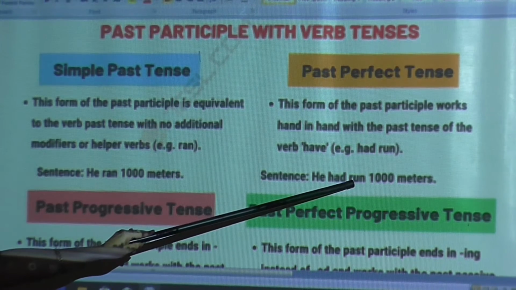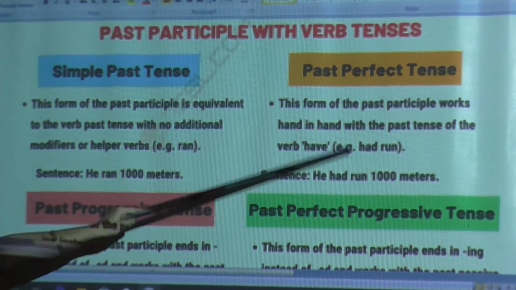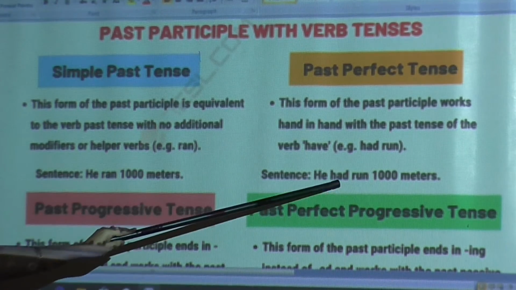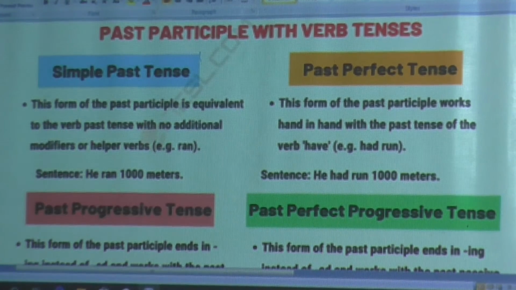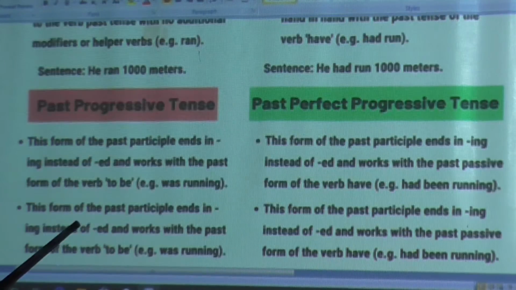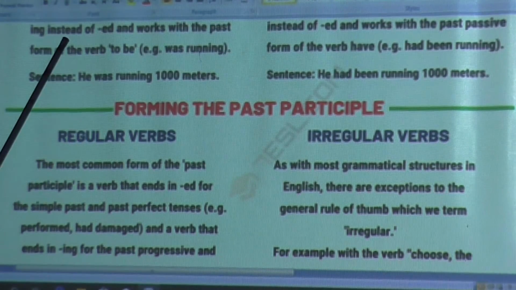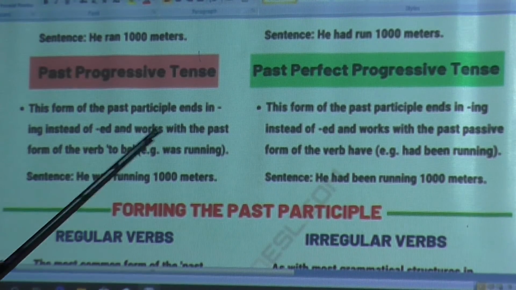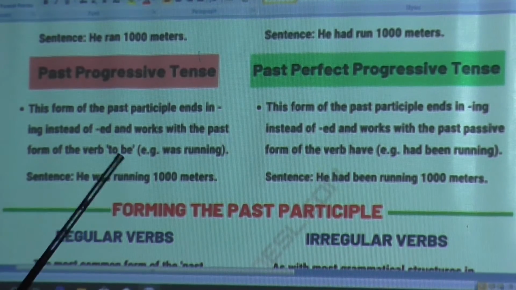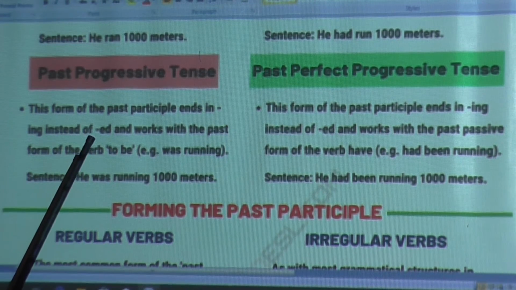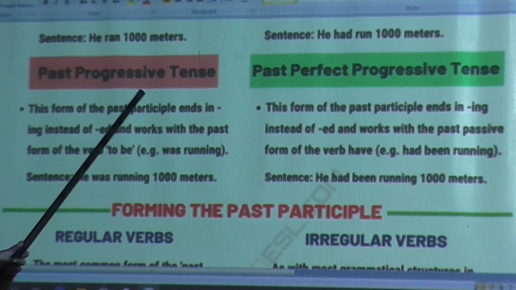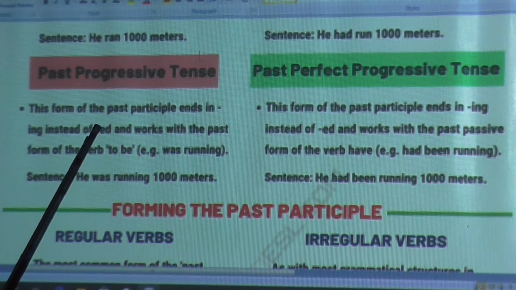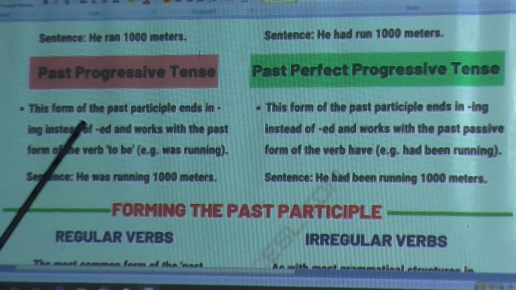So this is very important. I will go through the chapter of tense, then you can also understand about the V3 form and the had. Next comes the past progressive tense. This form of the past participle, progressive means continuous tense. Even in your book you will find continuous tense and I have given you progressive. Both are the same. That means the action is taking place right now.